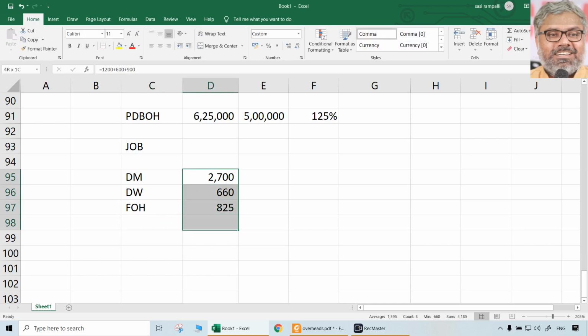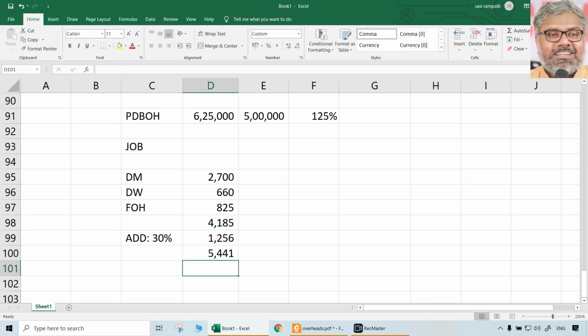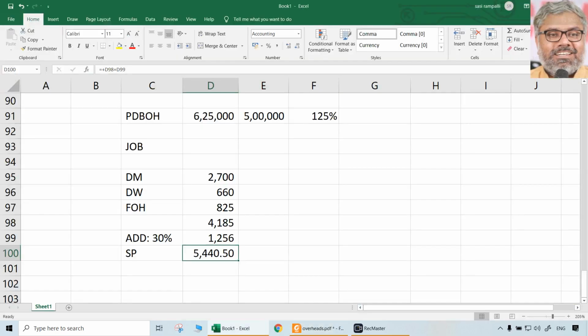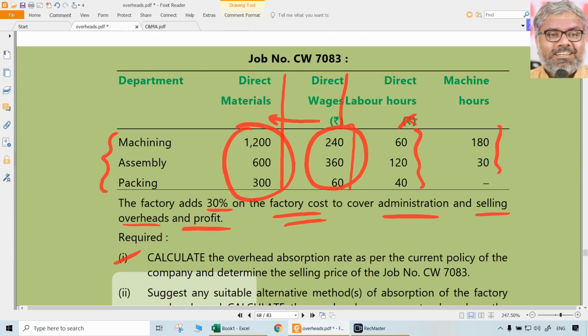So what is the factory cost then? Factory cost is going to be 4185. Add 30%. That's what you mentioned. 30% you have to add that. So what is the final selling price of this job? Selling price of this job could be 5441. Maybe you can have some decimals here, no problem. Okay, 5440.5 let us say. That is the cost of the job according to the information given.